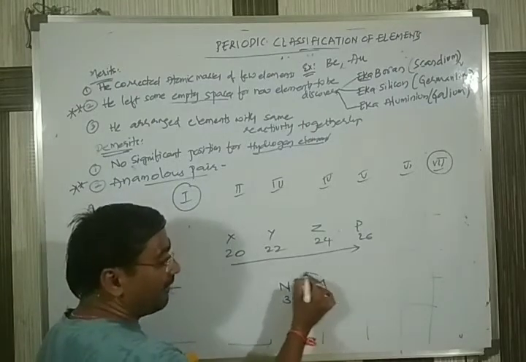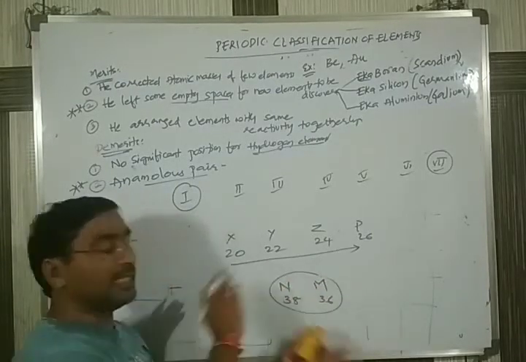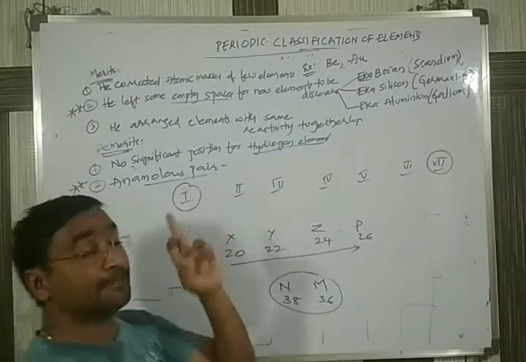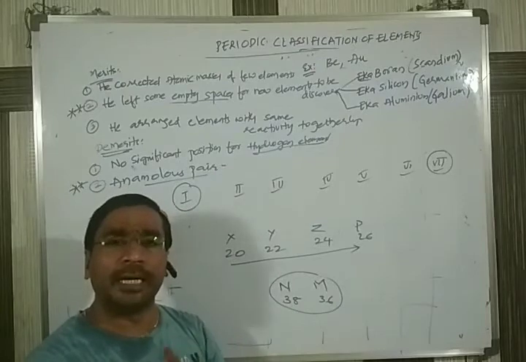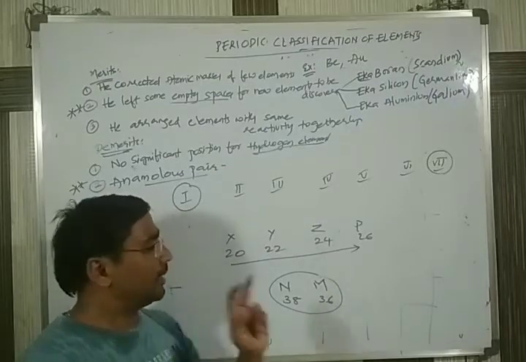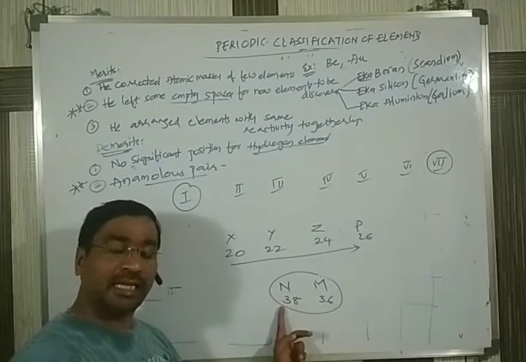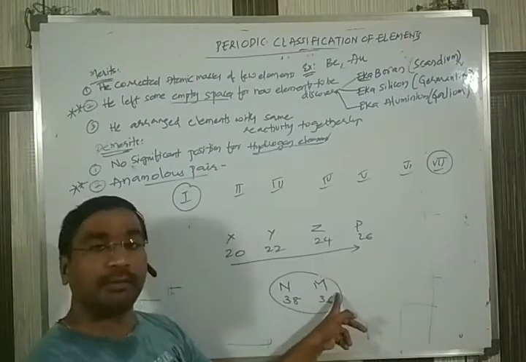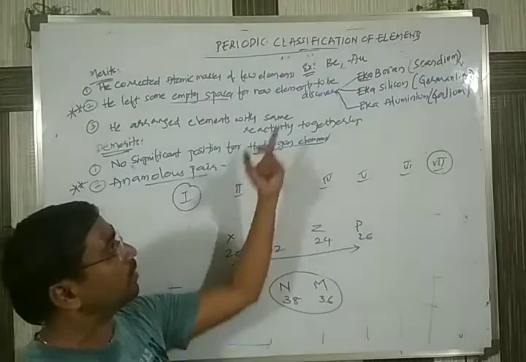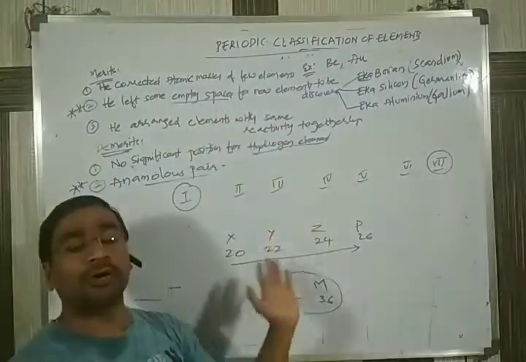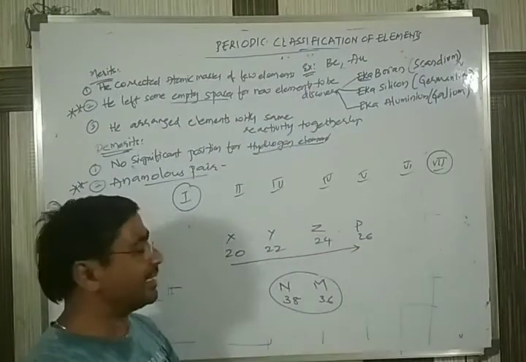This pair of elements arranged improperly is called an anomalous pair. Pair means two elements. An anomalous pair means the higher atomic mass element is arranged first and the lower atomic mass element next, which is against his rule, because he said elements should be arranged in increasing order of masses.